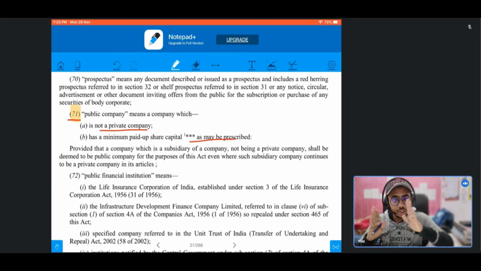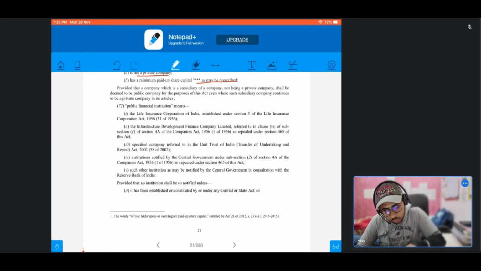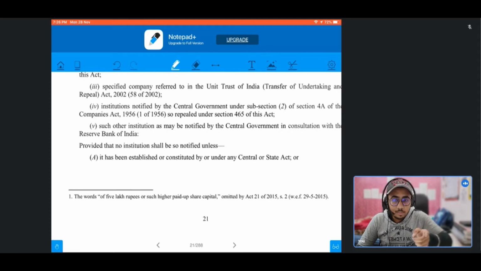RLP means there will be no restriction to transfer shares, there will be no limit of 200, and there will be no prohibition to invite the public for subscription of its securities. And it also says that it has a minimum paid up share capital as may be prescribed. As in the private company, the minimum paid up share capital prescribed before 2015 was 1 lakh, similarly, in case of public company, the minimum paid up share capital which was prescribed was rupees 5 lakhs. But after 2015, there was an amendment, and now currently there is no such minimum paid up share capital prescribed. But in future, the Central Government may by its rules prescribe such limit.